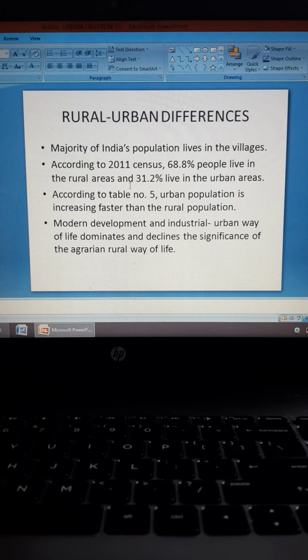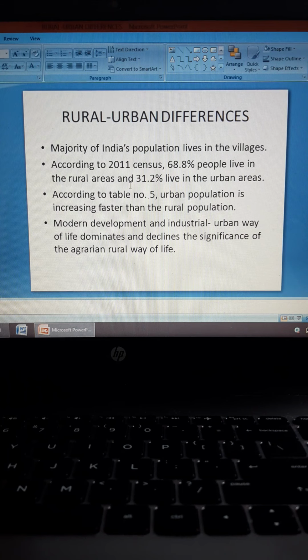According to table number 5, please follow the tables. Urban population is increasing faster than the rural population. There is a growth of population in the urban areas rapidly in comparison to the growth of population in the villages. Modern development and industrial urban way of life dominates and declines the significance of the agrarian rural way of life. So people living in the villages, they are more fond of the city life. They would like to live and work in the cities rather than living in their villages.